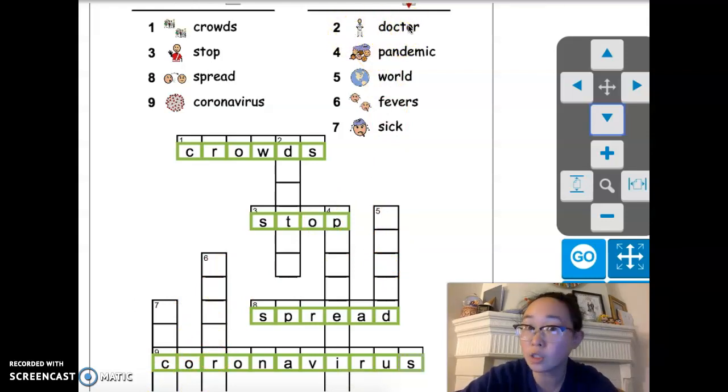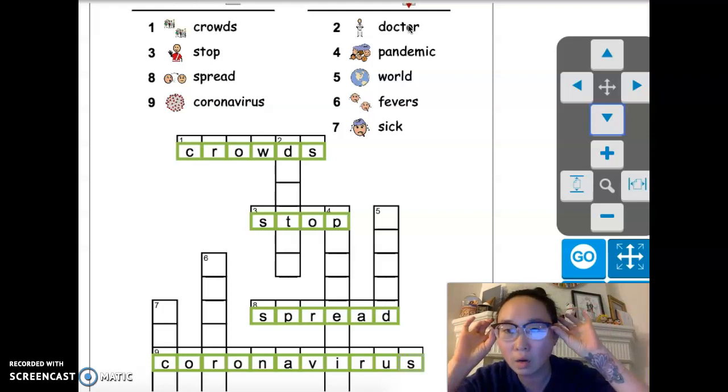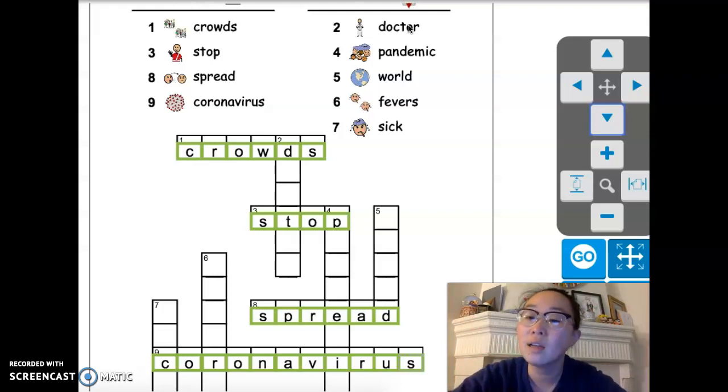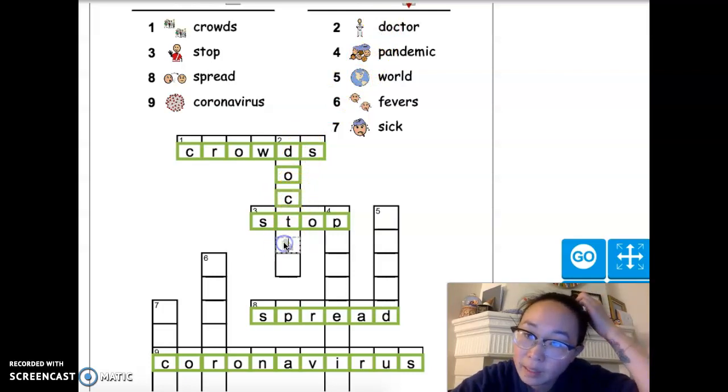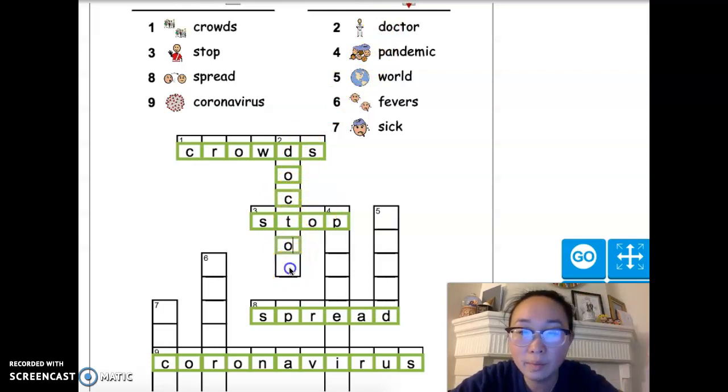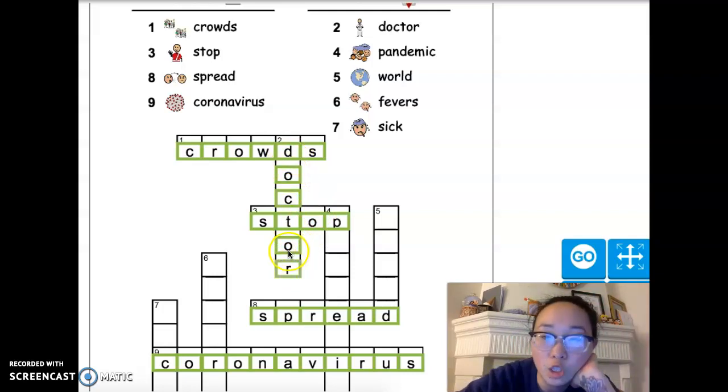And so we all know what a doctor is. A doctor is someone that helps us if we feel sick, if we're feeling unwell, if we have questions about our health. We go see a doctor, we can talk to a doctor, and they will do their best to make us feel better. Doctor is number 2. So we find 2, which is right here for doctor. The D is already there, so we're going to go to the next letter, which is O. Then the next letter is C. We have T here. The next letter is O and R. That is doctor.